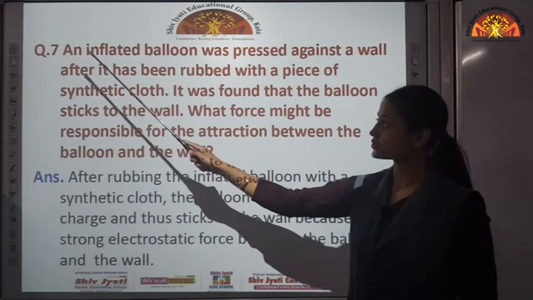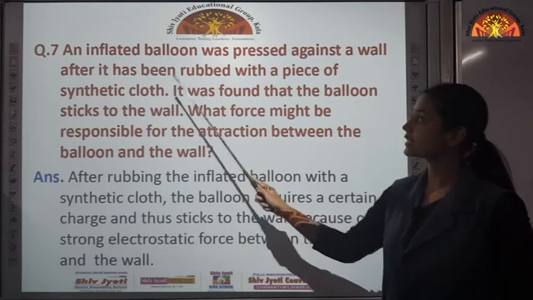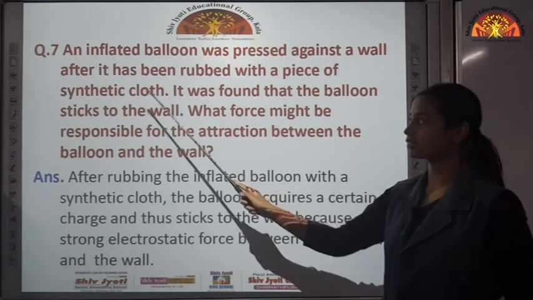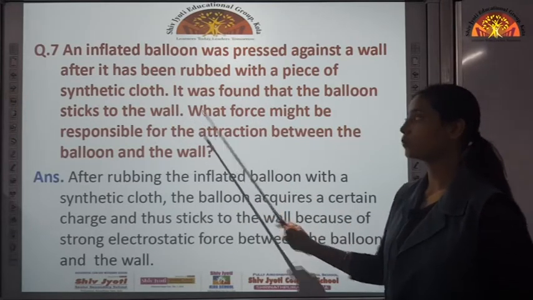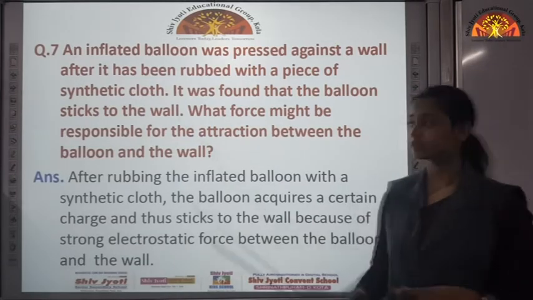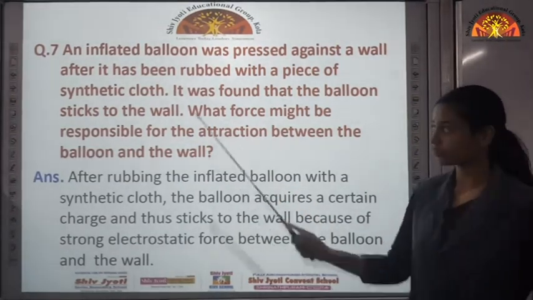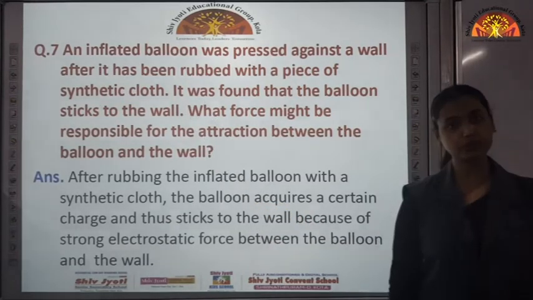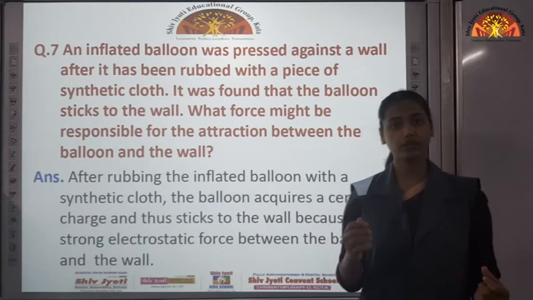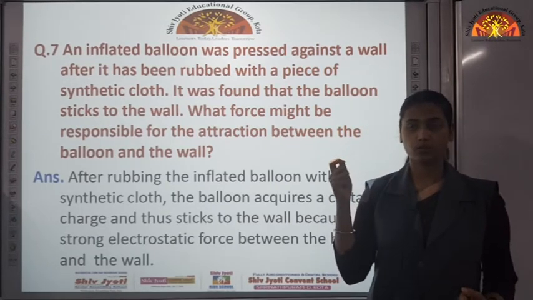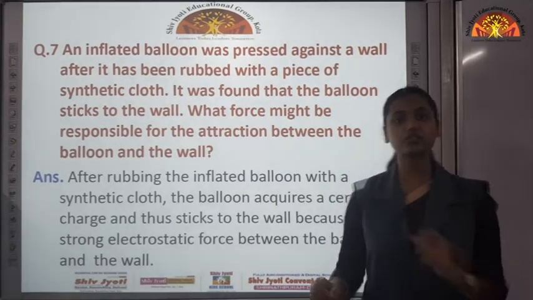Then 7th question, an inflated balloon was pressed against a wall after it has been rubbed with a piece of synthetic cloth. It was found that the balloon sticks to the wall. Now, whenever you read this type of question, always break it and then read it. So, we will read it till here. You have seen, might be you have applied it also. What happens when we rub a balloon on our head? When we rub the balloon with hair on our head, then it will stick to the wall.